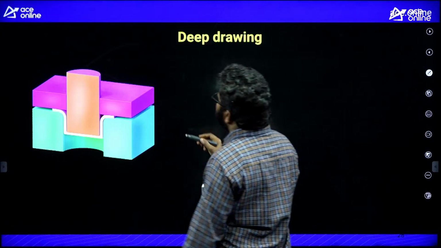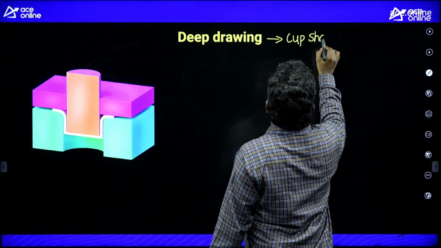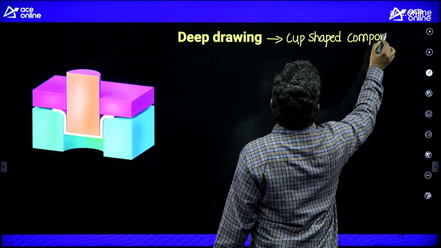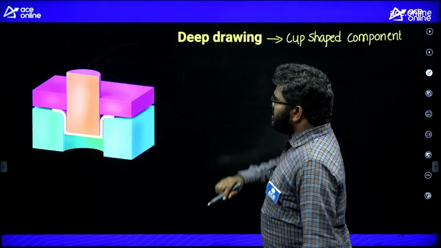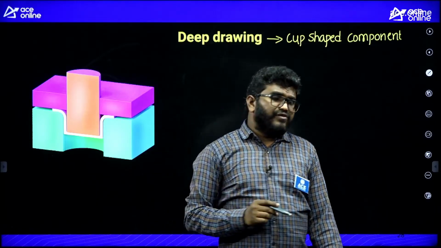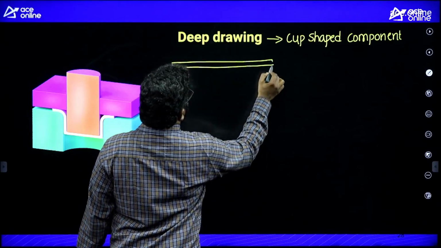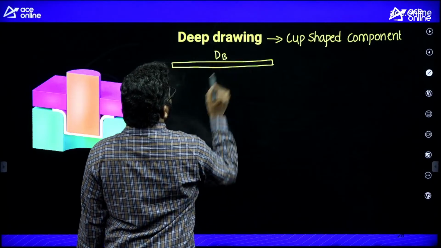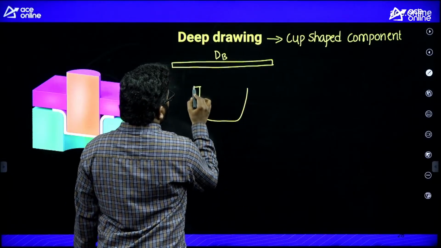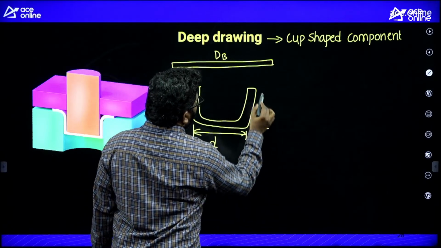See, deep drawing operation is used to make cup-shaped components. If I want to make a cup-shaped component, what is the initial blank size required? Let us say this is the initial blank. The blank is circular in shape, with diameter dB. From this I want to make a cup like this. This is the cup diameter and this is the cup height.